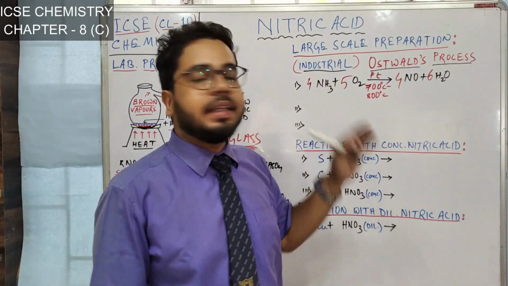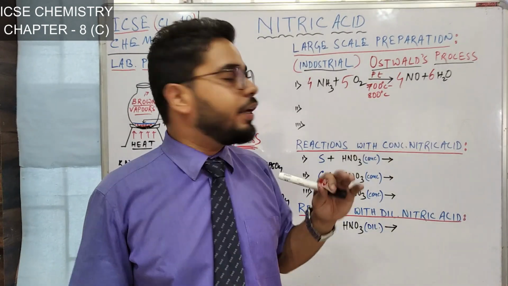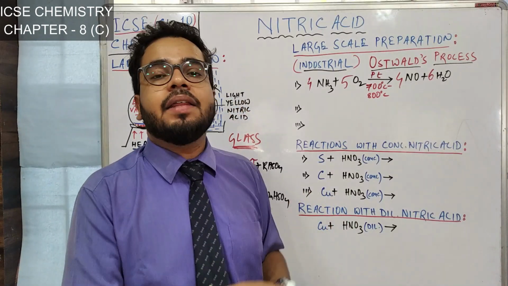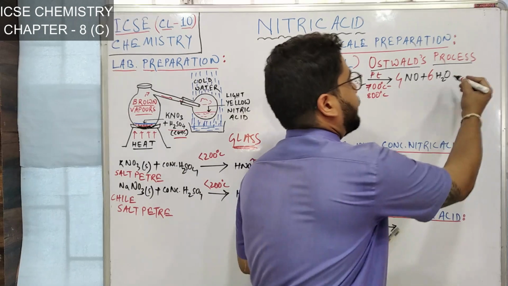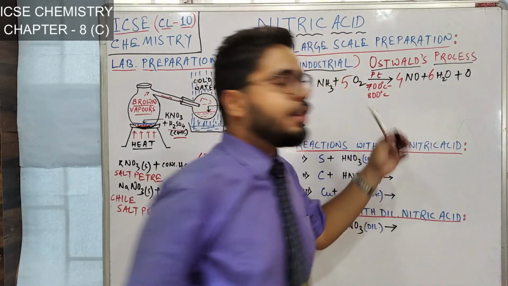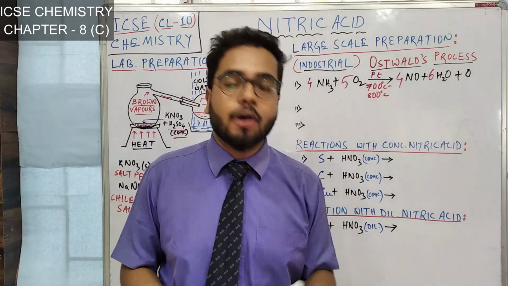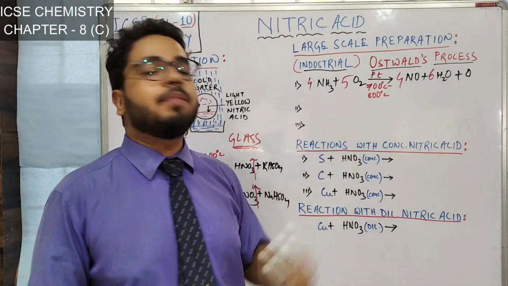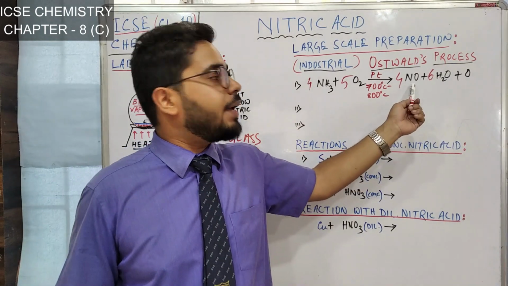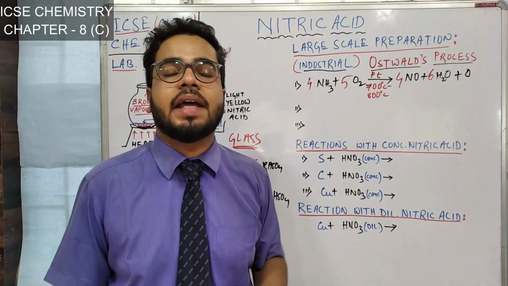Alright. After that, what we need to know is this reaction is an exothermic reaction. That means heat energy is being produced in this reaction. Okay. So, this is the first step of Ostwald's process. Now, let's come to the second step. In the first step, we have already got this nitric oxide NO.